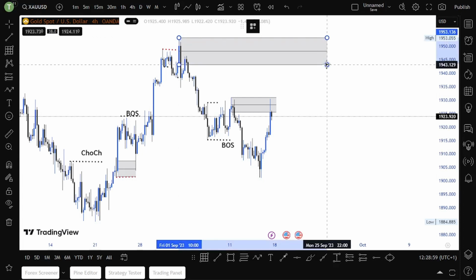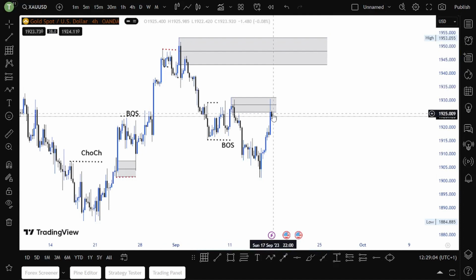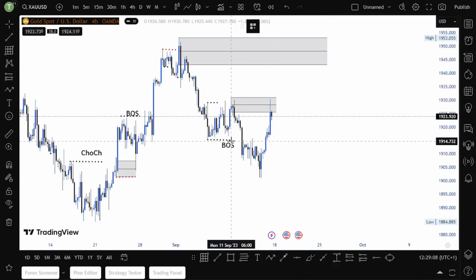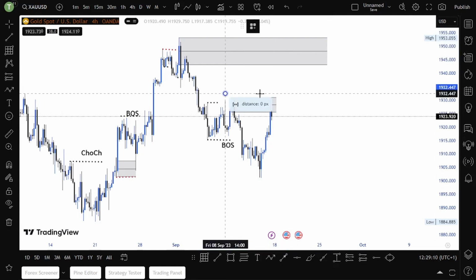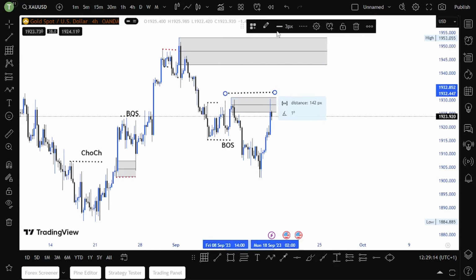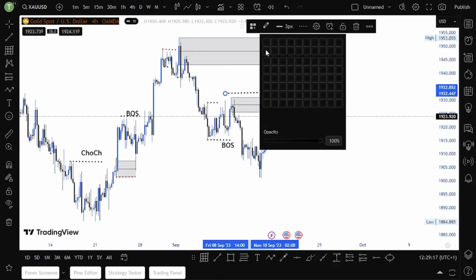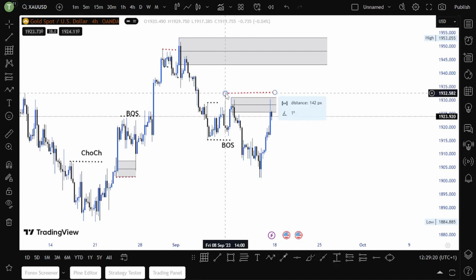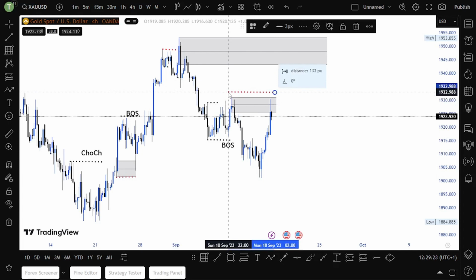Because I can see there might be liquidity above this double top. This is what we call a double top. There could be liquidity here.